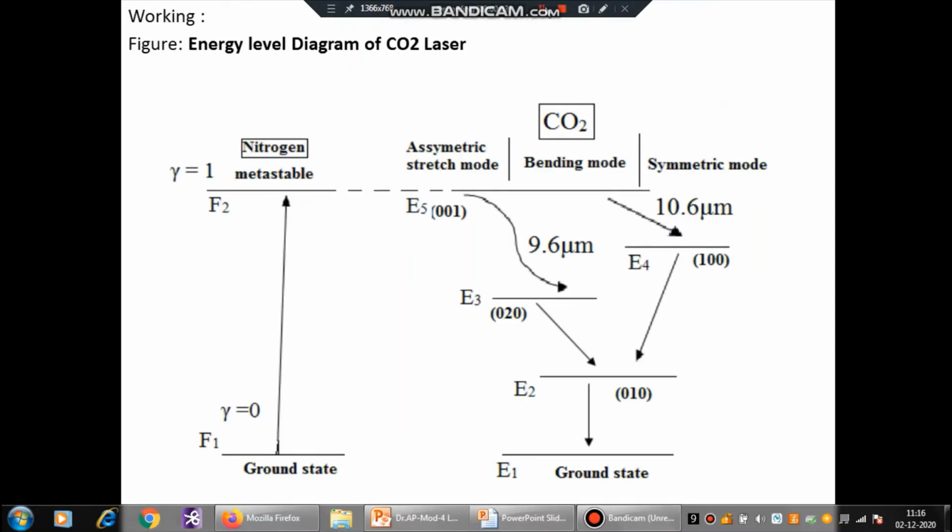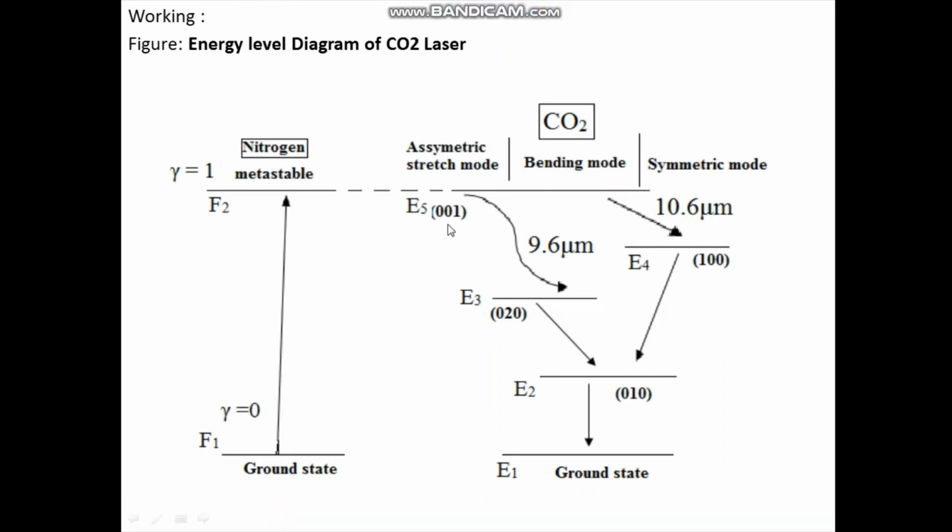Next is working of CO2 laser. Now this is the energy level diagram of carbon dioxide laser. Here F1 and F2 are energy levels for nitrogen, whereas E1, E2, E3, E4 and E5 are energy levels for carbon dioxide. F1 is the ground state for nitrogen molecule, whereas E1 is the ground state for carbon dioxide.